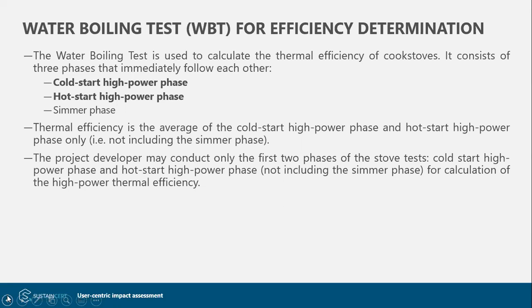Cold start and hot start are basically the high power phases. The clarification says that thermal efficiency should be the average of the cold start and the hot start phase only. So the results from the simmer phase should not be included while calculating the thermal efficiency. So this was the quick rule clarification.